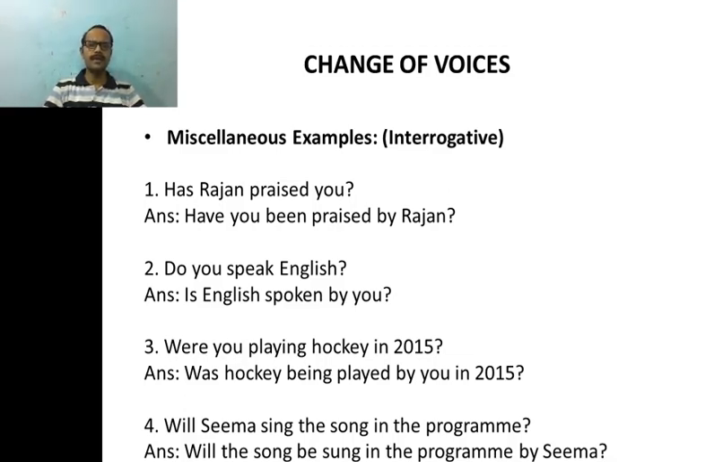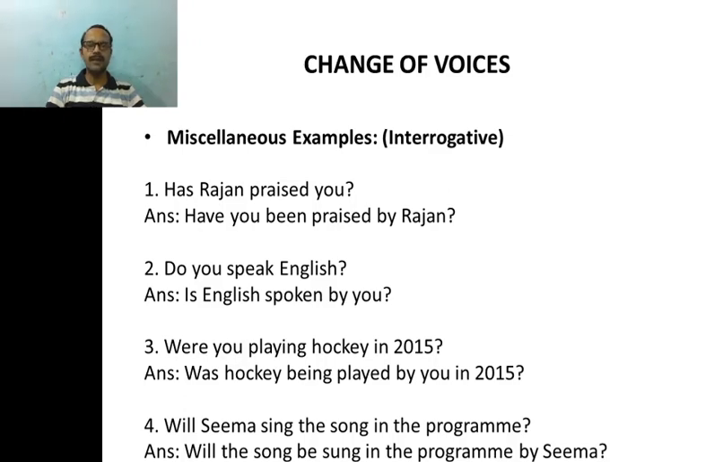Look at this particular sentence. Has Rajan praised you? Now identify the subject, verb, and object. Well, has praised is the verb group. You can see it. Rajan is the subject, and you is the object. Now, only as this is an interrogative sentence, we have changed the word order, right?